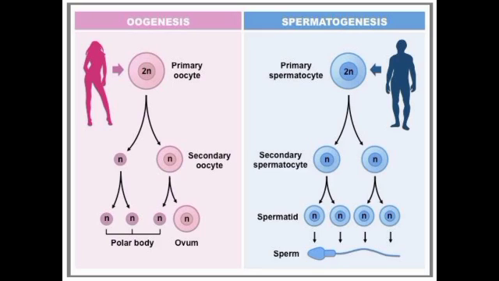So here we can clearly see that gametogenesis is of two kinds: oogenesis and spermatogenesis. Oogenesis in females, in ovaries, the female gonads; spermatogenesis in testes, the male gonads, in male individuals.